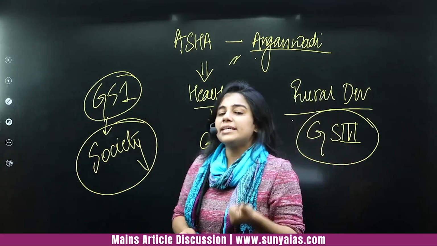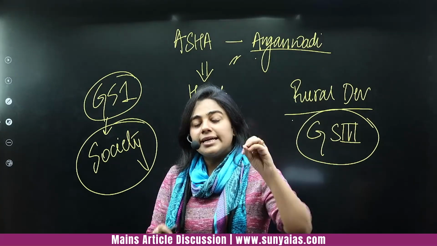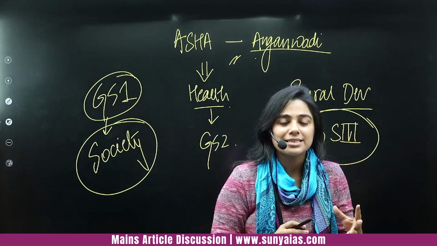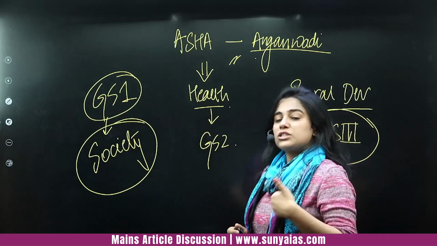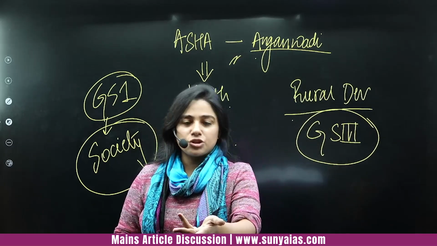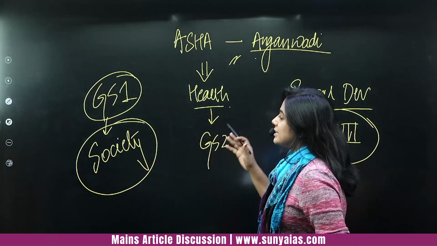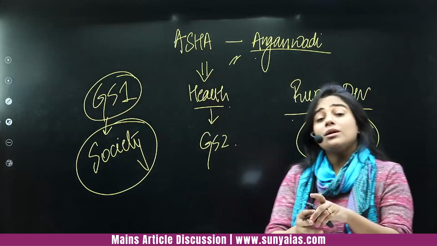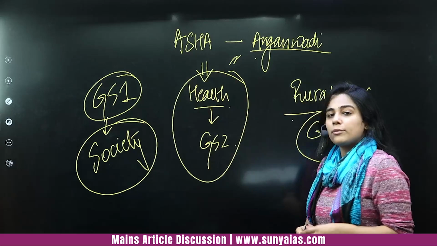And in GS1, when you talk about society, society is a separate header of GS1. And what is society about? Apart from the caste, apart from the religion and those topics, it is also about poverty. It is also about the interlinkages. And when you give the way forward to any situation, especially when it comes to the poor section of the society or the women and children aspect of the society, the ASHA workers can end up being an example, right? So that is what I'm trying to say. Health is the primary application of this topic, no doubt about it.